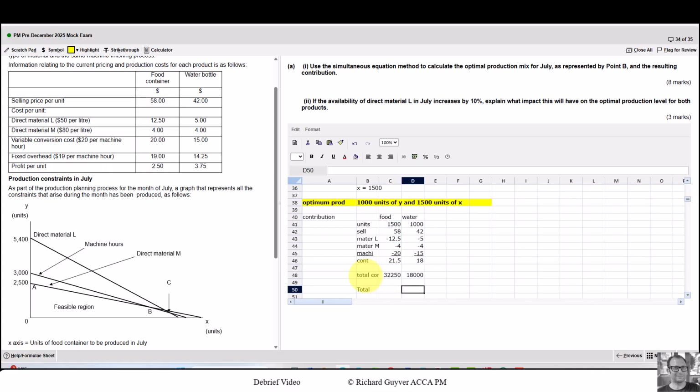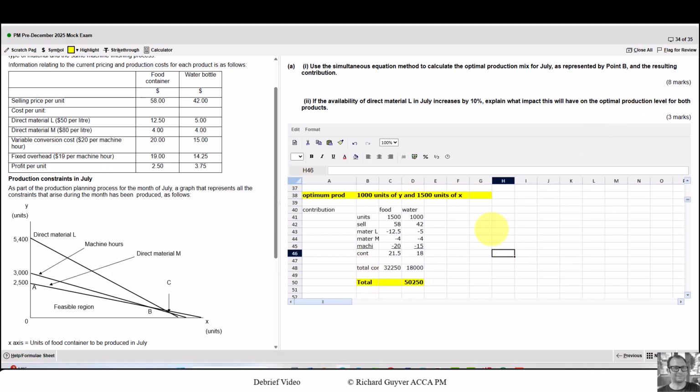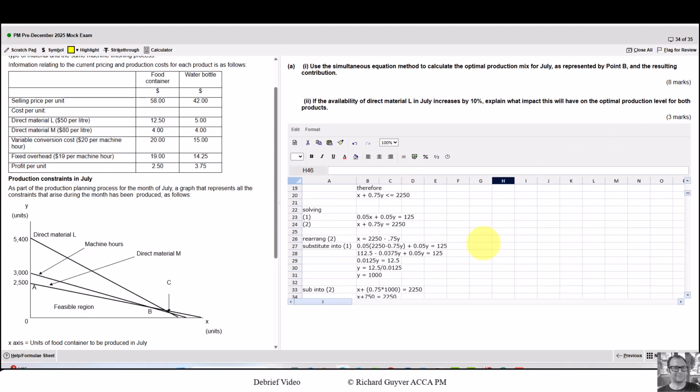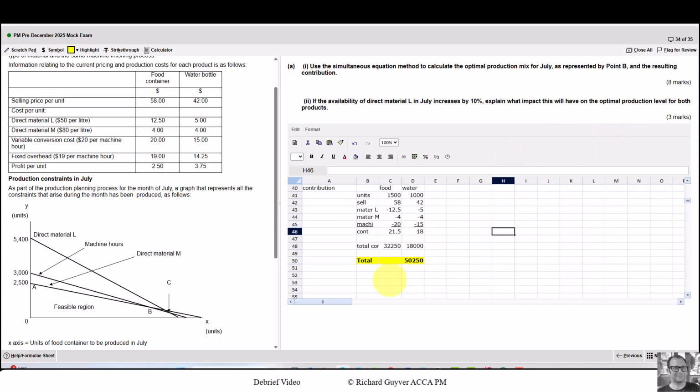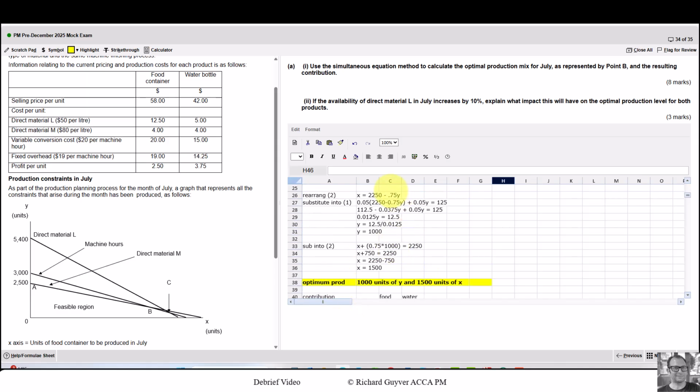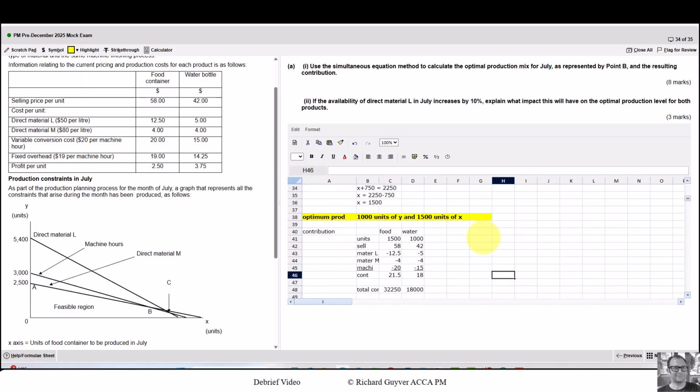And so then the overall contribution is adding those 2 together. Okay, so that's 8 marks. Quite a few stages there, but I think it's doable within the time as long as you're comfortable with the rearranging and the substitution of simultaneous equations.